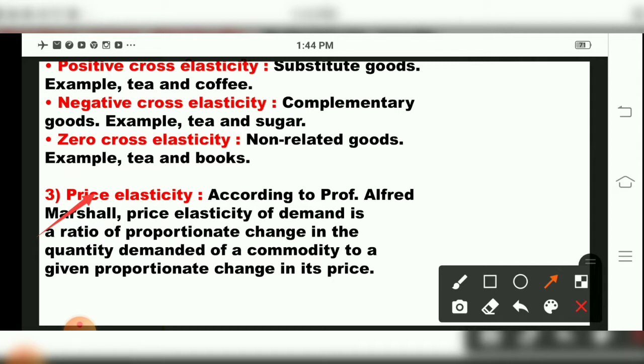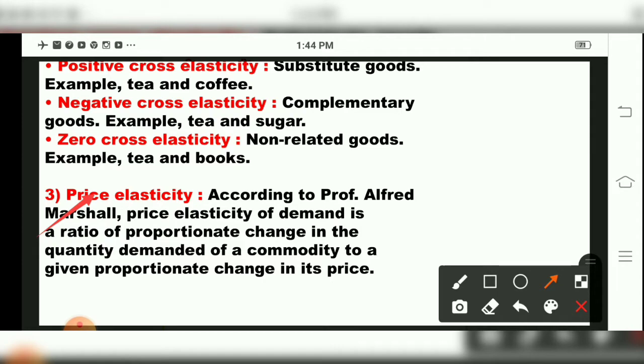See, when change is there in quantity demanded, there will be change in price at a given proportion, that is called price elasticity of demand.